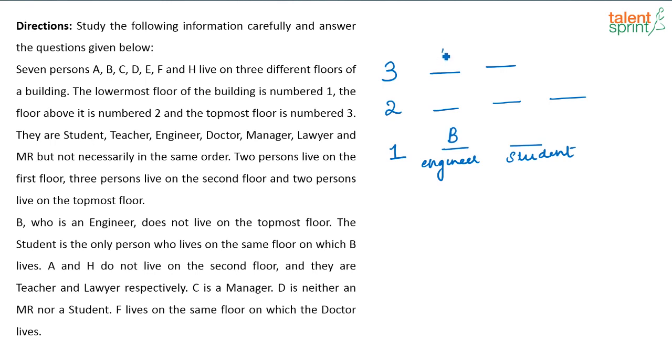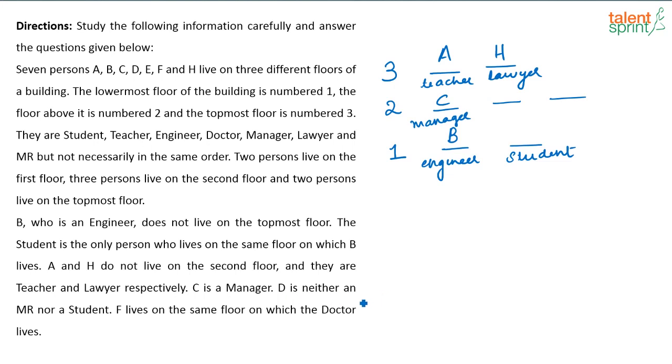So where are A and H coming? A and H obviously have to be in the 3rd floor. C is a manager. So obviously C has to be in, because here it has to be the student, but C is a manager. So C has to be in the 2nd floor.